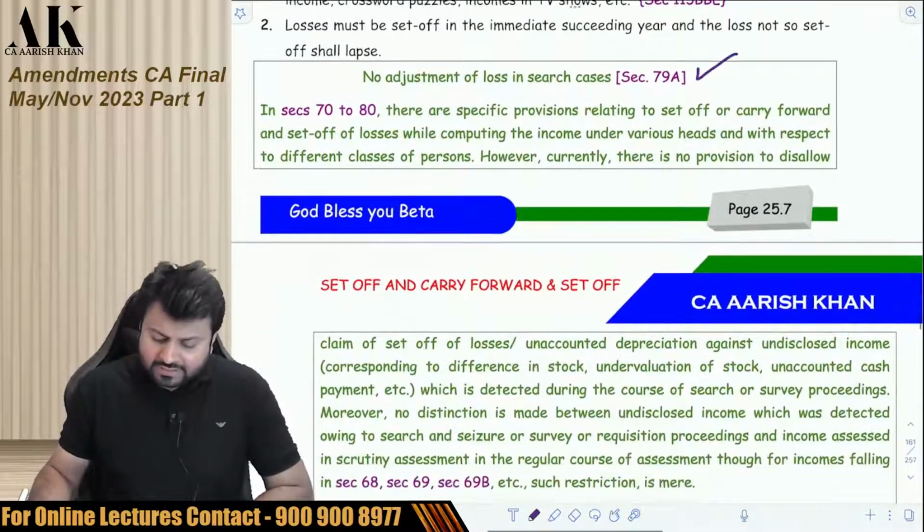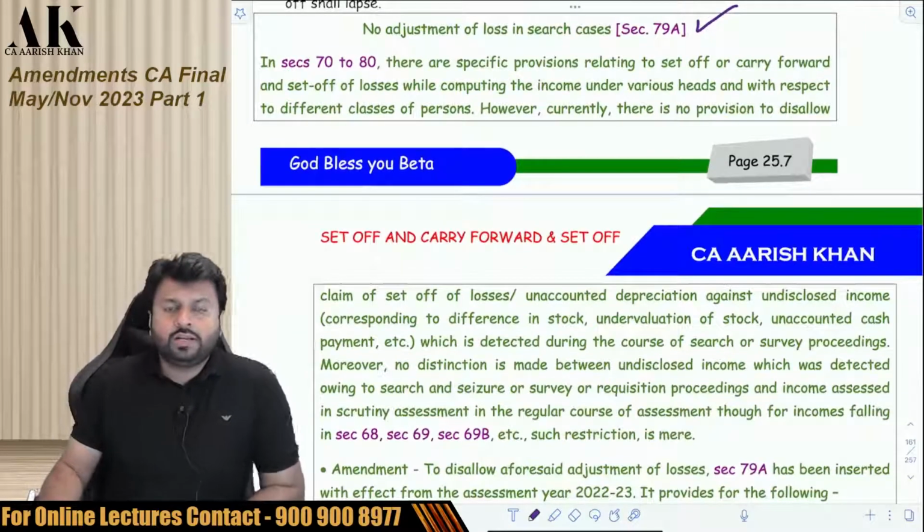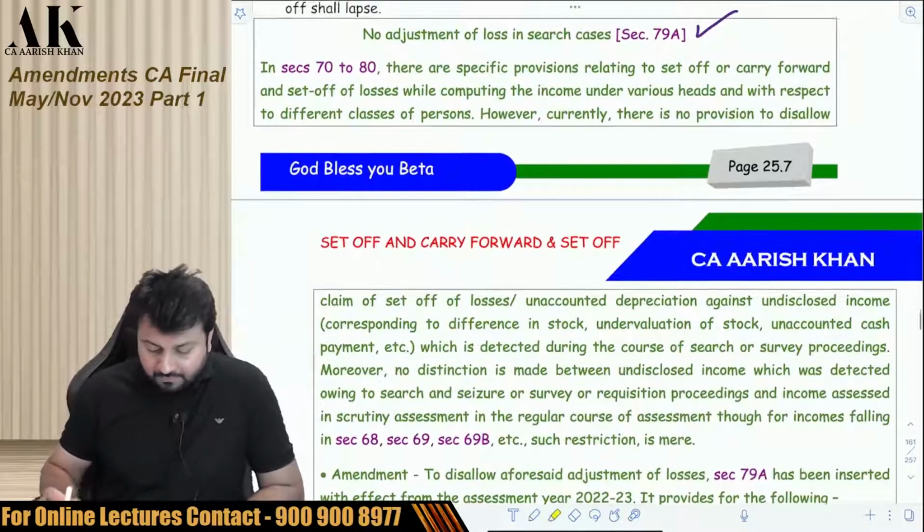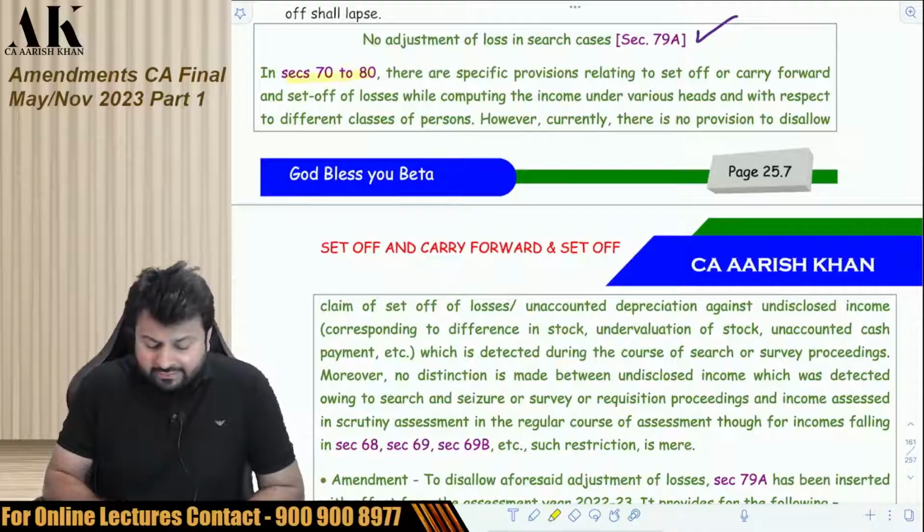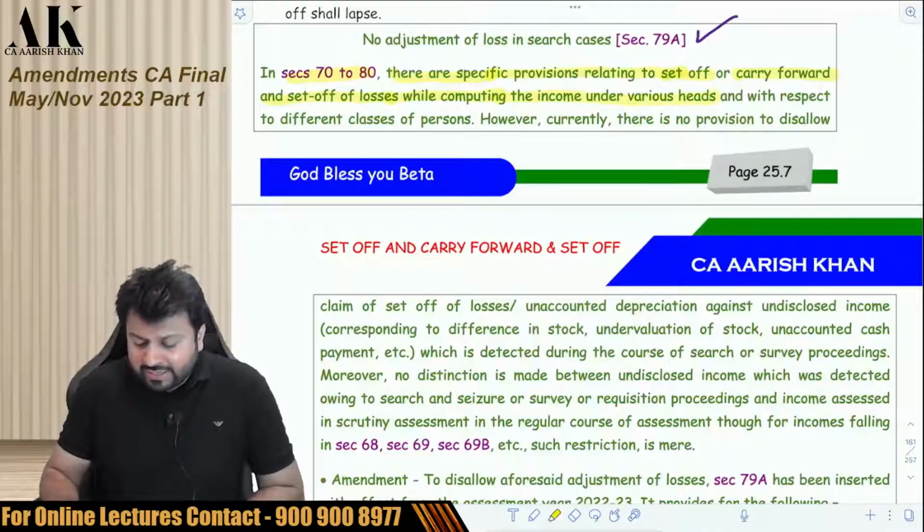This is an amendment which is made by Finance Act 2022. Very important one. I'll just read. In sections 70 to 80, there are specific provisions relating to set off or carry forward and set off of losses while computing income under various heads and with respect to different classes of person.